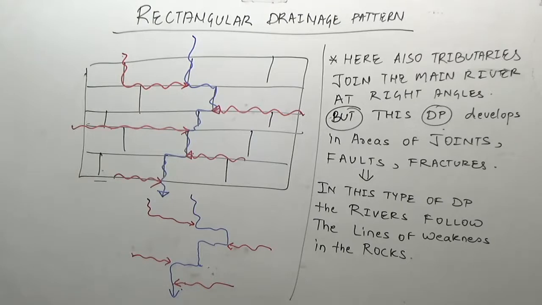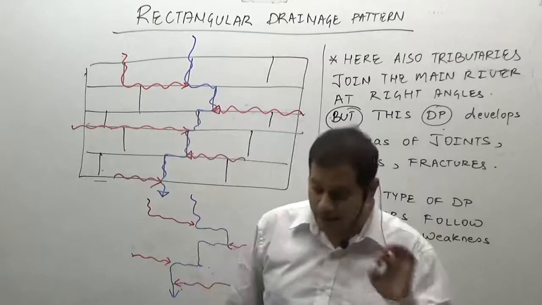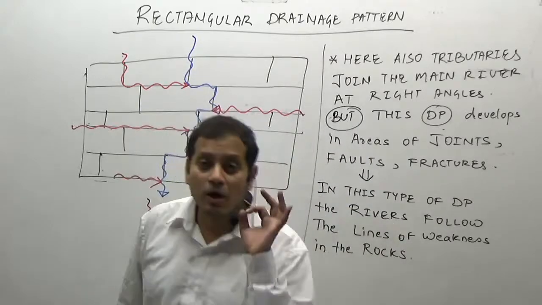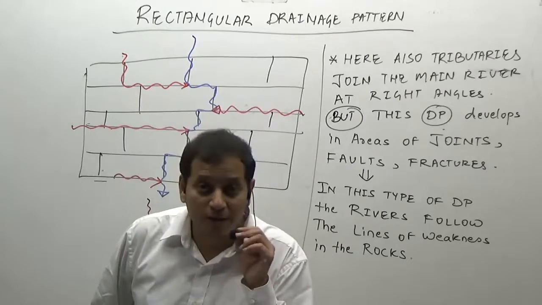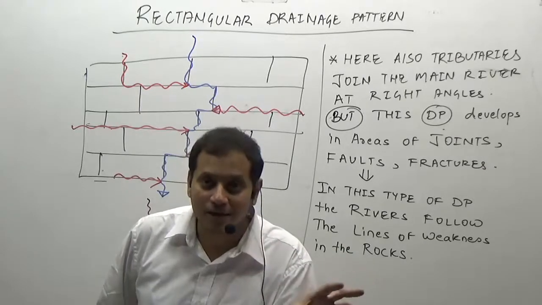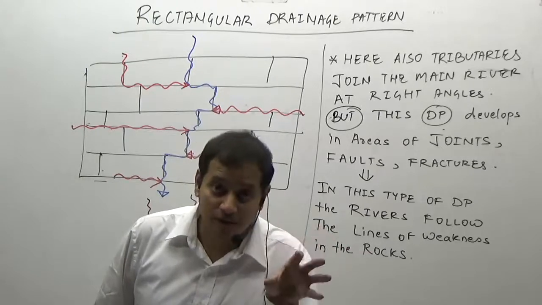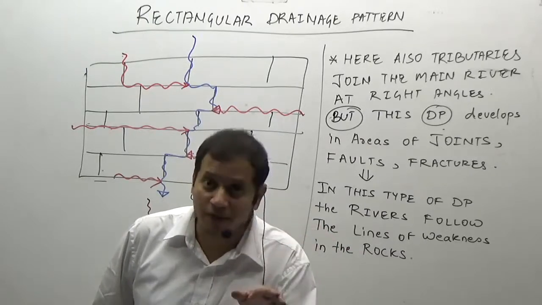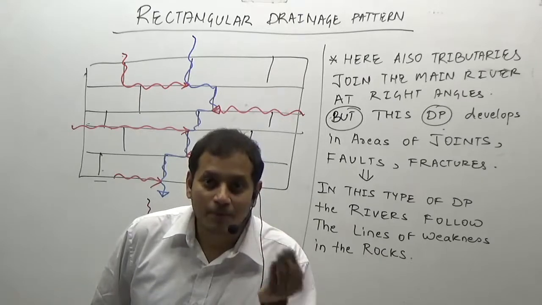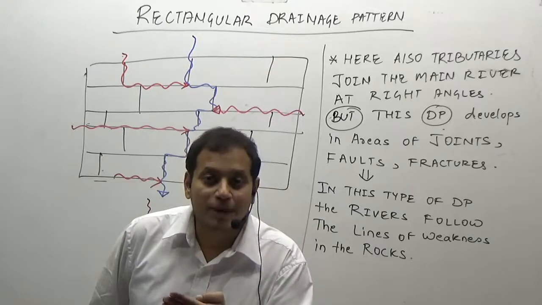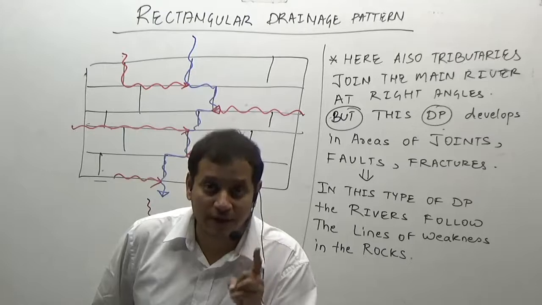So now coming here, what is the difference between the rectangular kind of drainage pattern and the trellised kind of drainage pattern? What is the first thing? What is the similarity? In both kinds of drainage pattern, the tributaries are joining at the right angles. But what is the difference? In the trellised drainage pattern, the tributaries follow the slope or dip of the land, while in the rectangular kind of drainage pattern, the tributaries are following zones of weakness or lines of weakness.